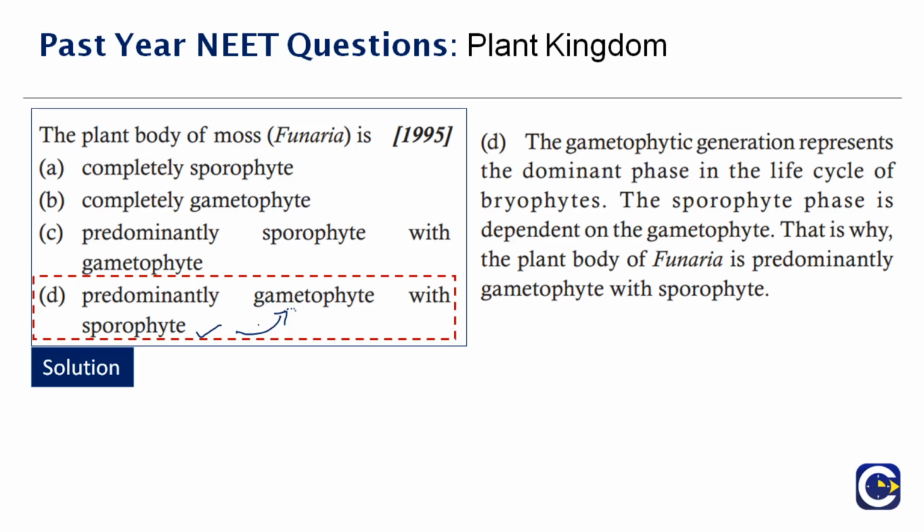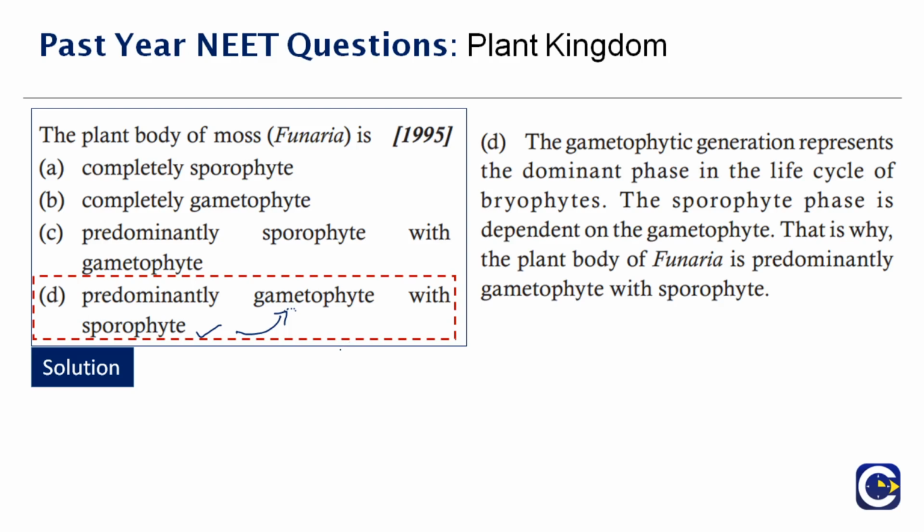In the description part also you can verify this. The gametophytic generation represents the dominant phase in the life cycle of bryophytes. The sporophyte phase is dependent on the gametophyte. Only when the gametophyte is completed can the sporophyte take action. So now you understand it will consist of both, but you have to clearly understand which one dominates.